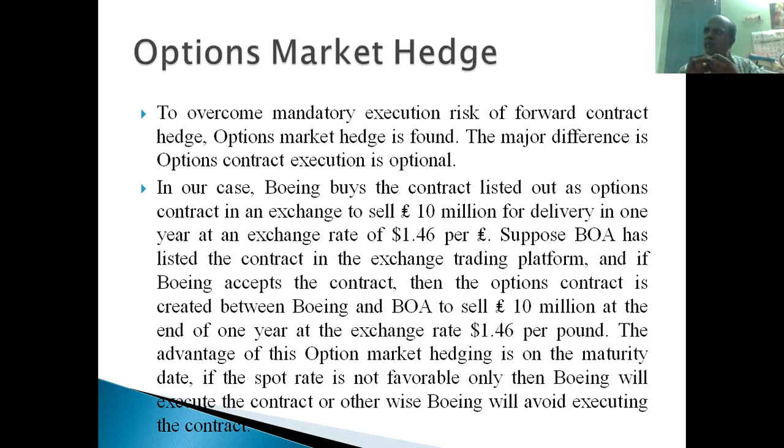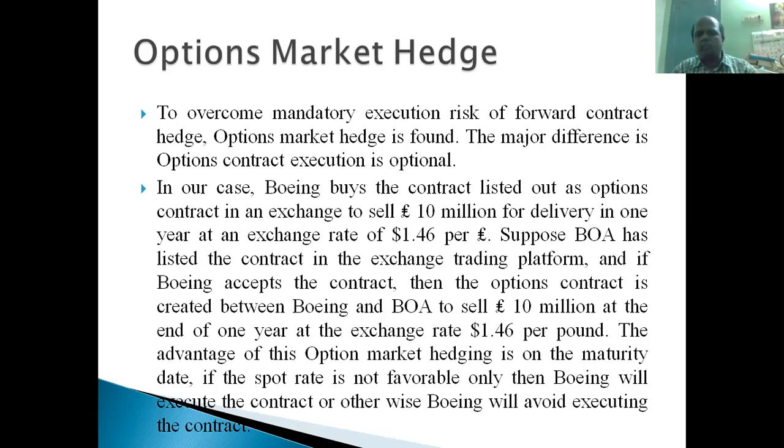Suppose they decide that 10 million pounds need not be sold to Bank of America, they can skip this contract, they can leave this contract. The only thing is they have to settle this $0.02 per pound for every pound. They should pay this amount to Bank of America. Bank of America is the contract seller. So Boeing is the contract buyer, right? The pound seller is Boeing Corporation. Bank of America is the pound buyer, right?